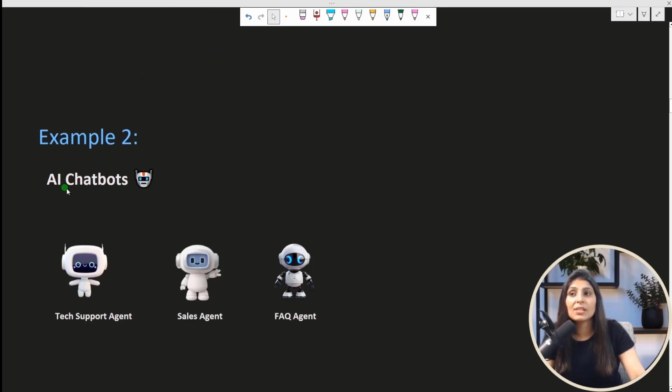Then the next example is AI chatbots. Let's say there is one e-commerce company and they have a chatbot, and over there they can have multiple agents. Let's say the tech support agent will handle technical queries of the user, the sales agent will handle the queries related to sales, and the FAQ agent can handle only those queries which are frequently asked questions. Here also we are dividing the task, and each agent is an expert in their own field, so they can perform better. So this is the benefit of multiple agents. If you have multiple agents, that means each agent is specialized in their own field and they can perform better. They can give a good experience to the user.